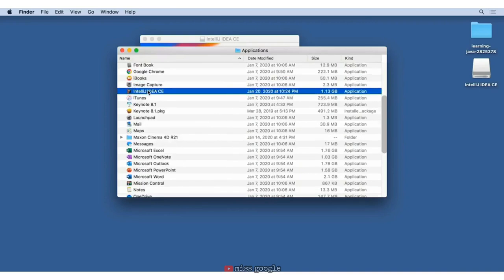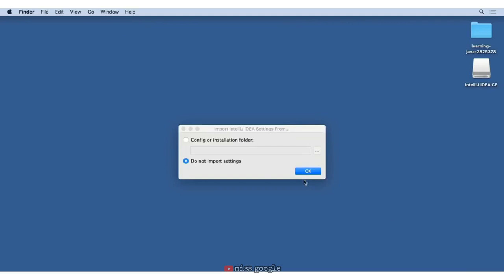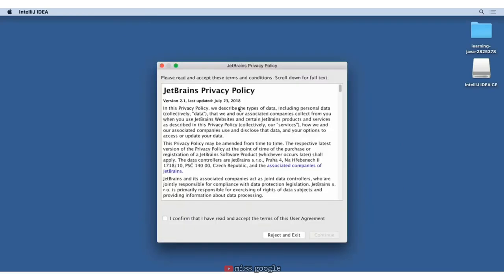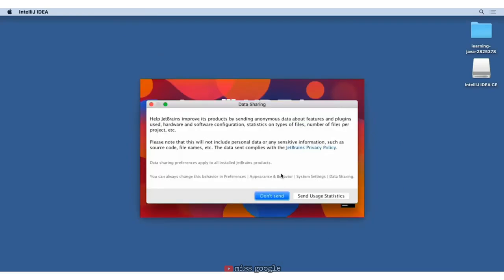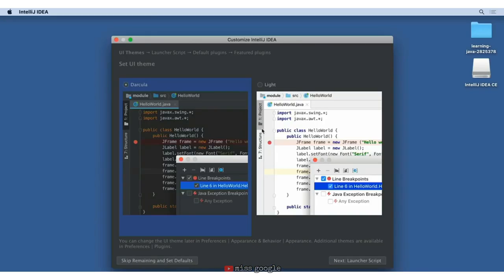Let's open our IntelliJ. We will not import settings. We'll accept. Here you can choose what type of UI you want for your IDE. Do you want dark mode or light mode? Dark mode.